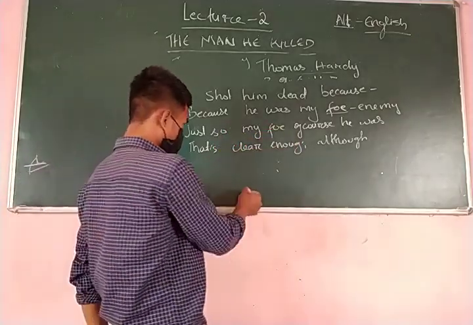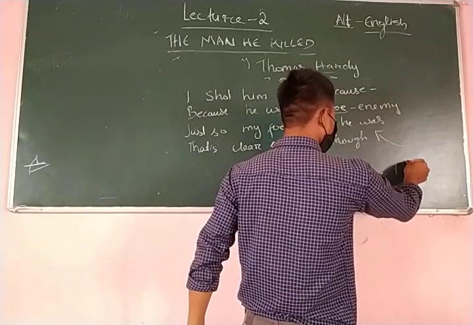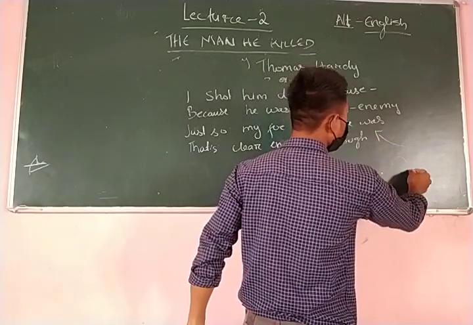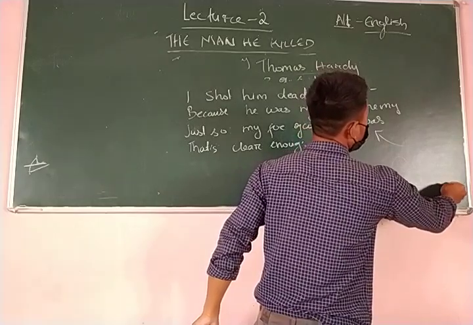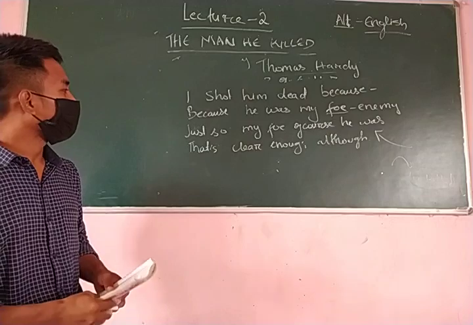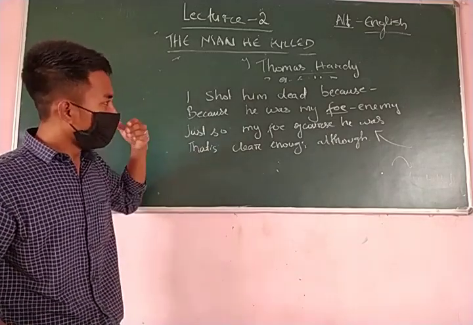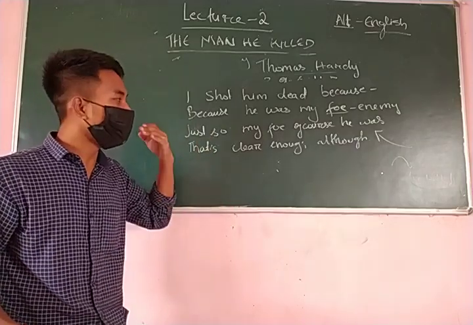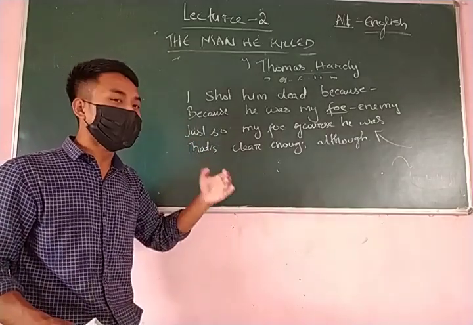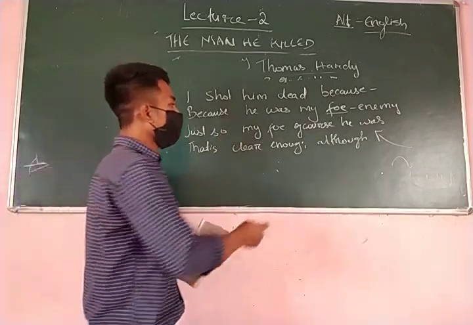So he keeps on repeating, he keeps on explaining that the other guy whom he killed was his enemy. Understand? He keeps on explaining because he wanted to make us understand that he doesn't want to do that.